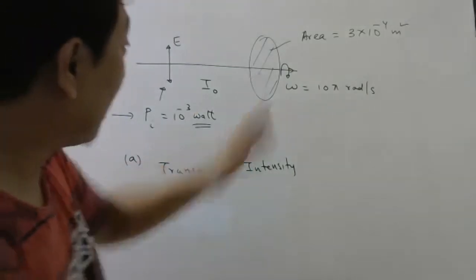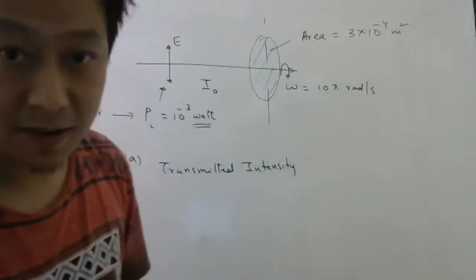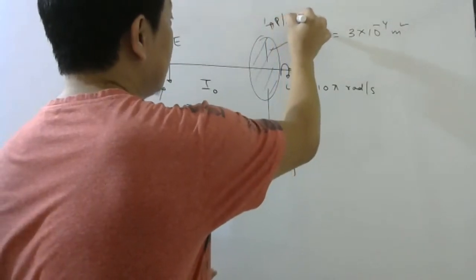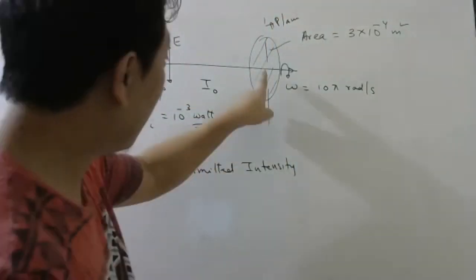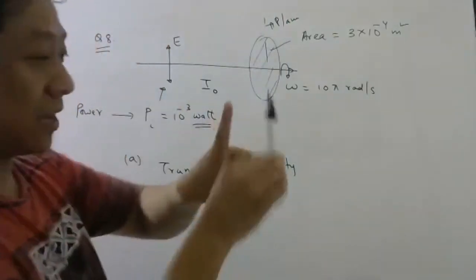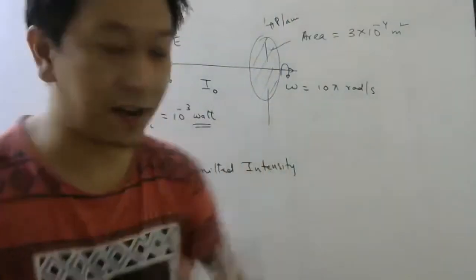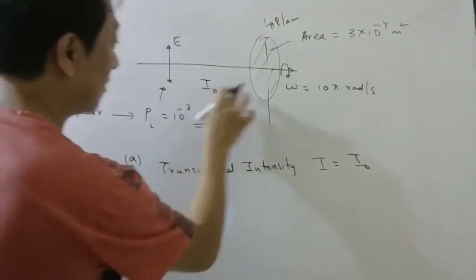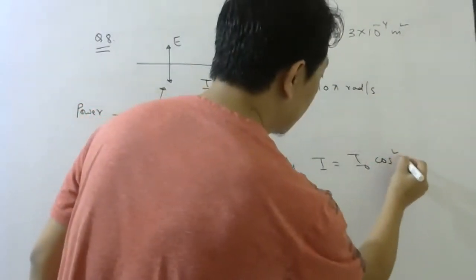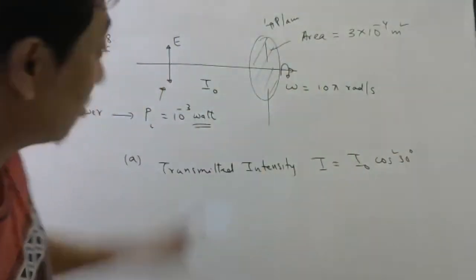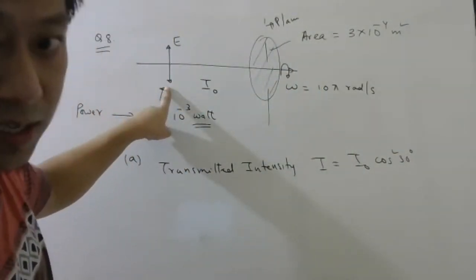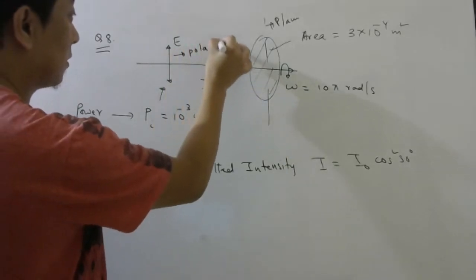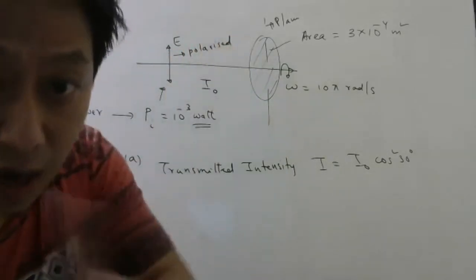Depending on the angle made by the pass axis with this electric field, the transmitted intensity will be incident cos square theta. Don't use the half rule because the incident light is polarized. The half rule is used for unpolarized light.